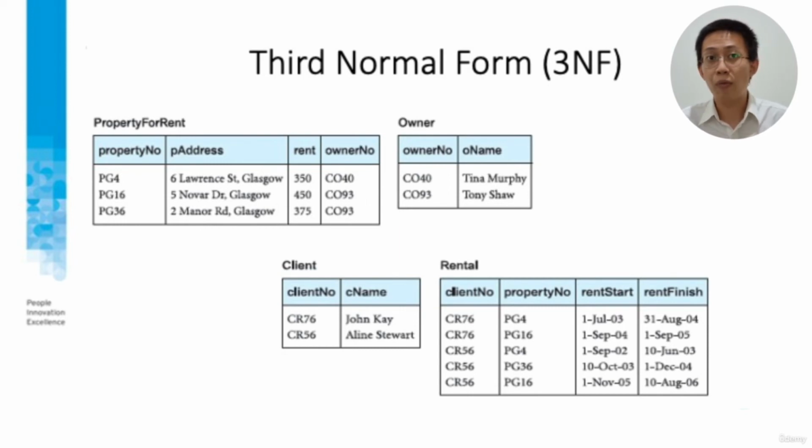To get the third normal form, no non-UID attribute can be dependent on another non-UID attribute. See the result of second normal form. Can you find the third normal form violation? Again, you can pause the video. If your answer is owner name dependent on owner number, yes, you are right.